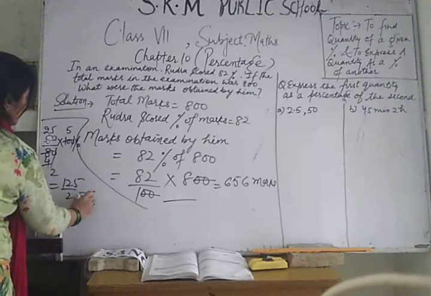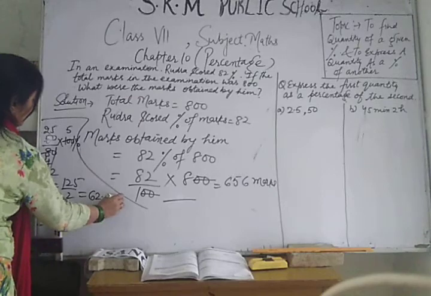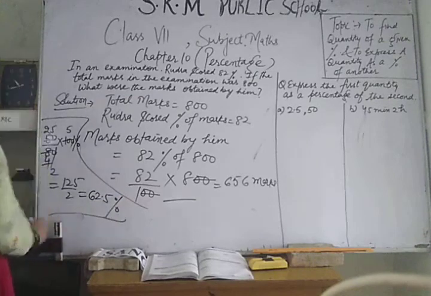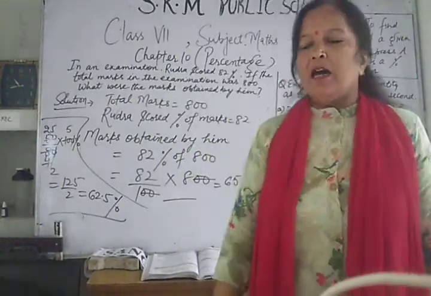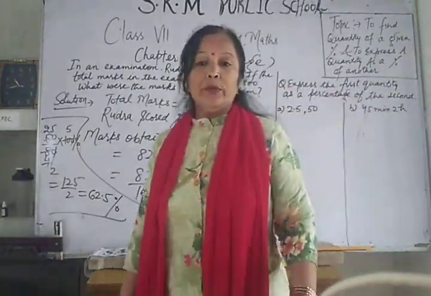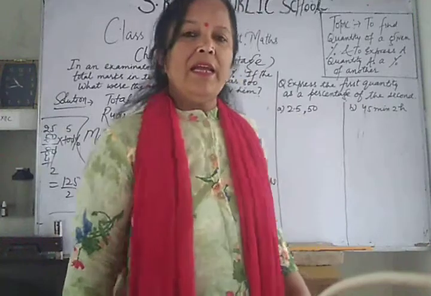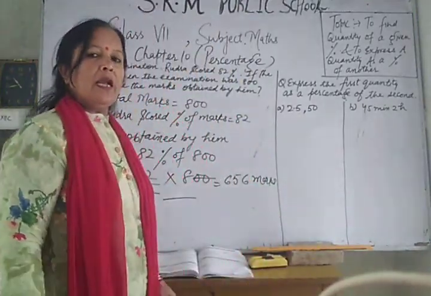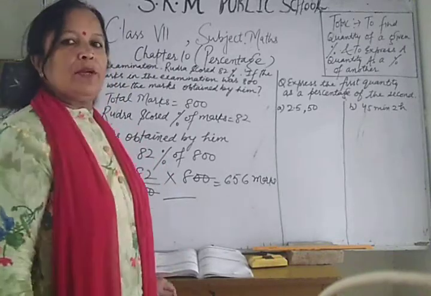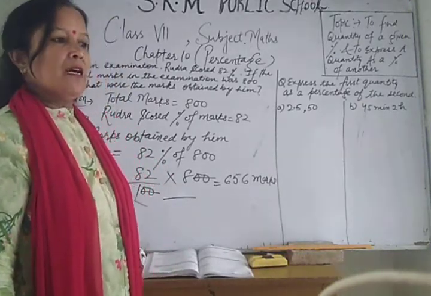Means you have got 62.5% marks. Okay. First of all, how to calculate the percentage of marks? Marks secured divided by total marks into 100%. In this way you will calculate the percentage of marks.